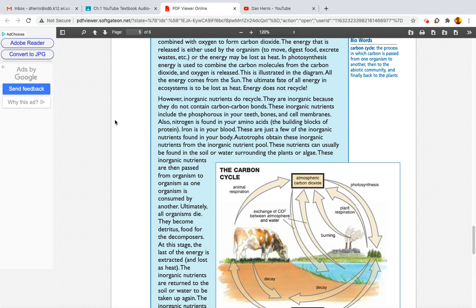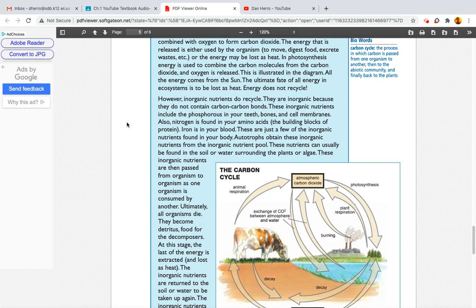In photosynthesis, energy is used to combine the carbon molecules from the carbon dioxide and oxygen is released. This is illustrated in the diagram. All the energy comes from the sun. The ultimate fate of all energy in ecosystems is to be lost as heat. Energy does not recycle. So they're saying energy comes from the sun and then it's lost as heat.